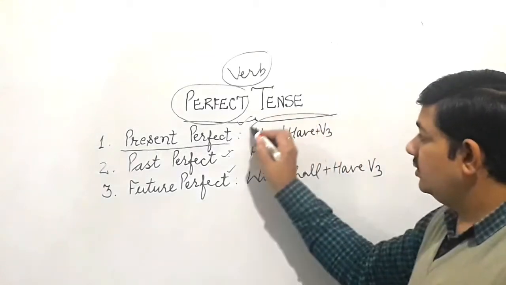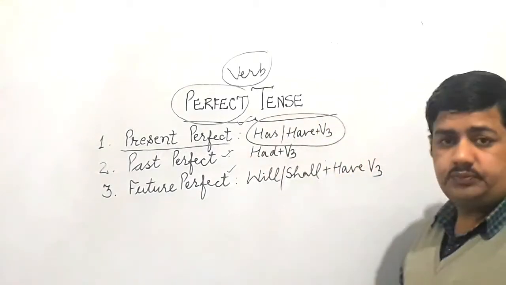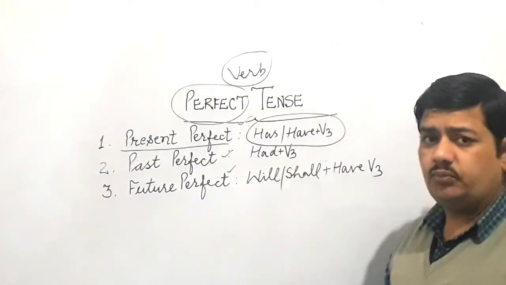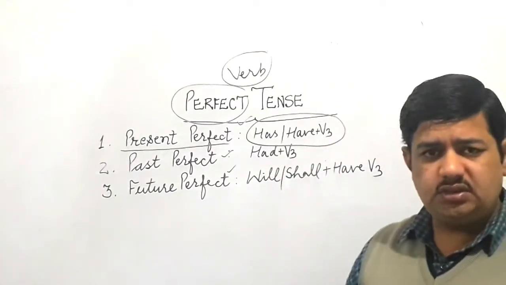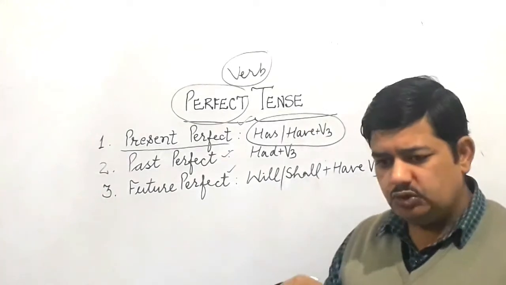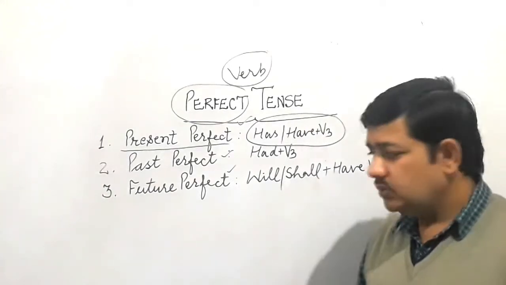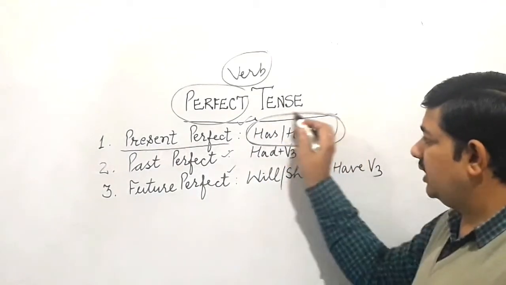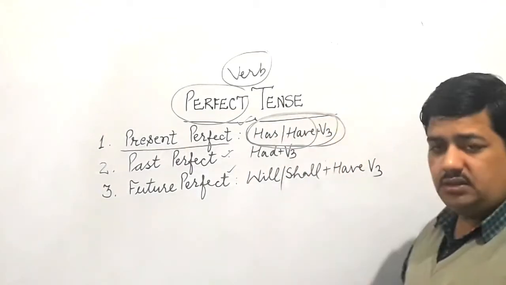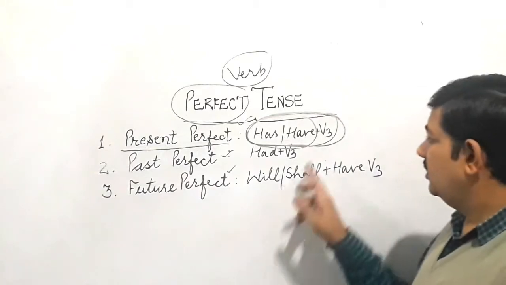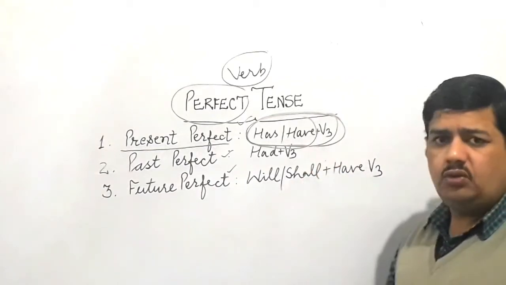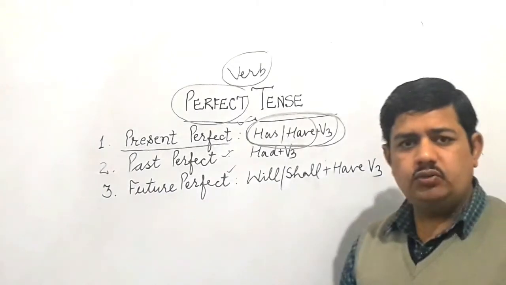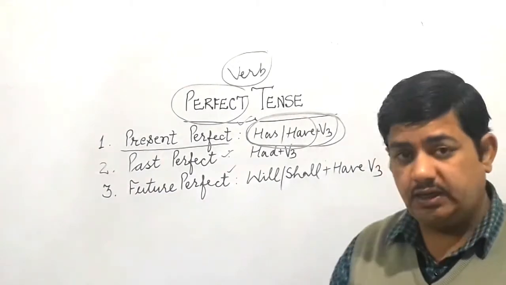And the supporting helping verbs of this tense are have, third form. See, I am not telling you all those structures in that traditional way. You should try to learn in a different approach. Have, third form. These are the helping verbs of this tense, and we have to use third form in all the types of sentences, whether it is affirmative sentence, negative, interrogative, or interrogative negative.